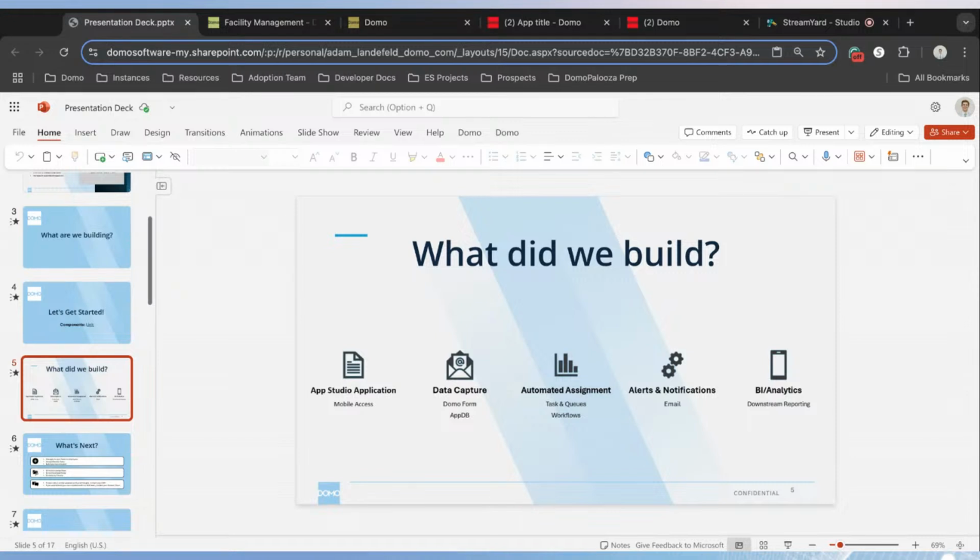Alerts and notifications are going to be sent out when a user is assigned a task. And something we haven't touched on yet, but was shown in the demo, is that all this data is being stored in that Domo data set in your instance, and you can then build downstream reporting and analytics, which is extremely powerful and gives leaders and managers insights into how their teams are performing.